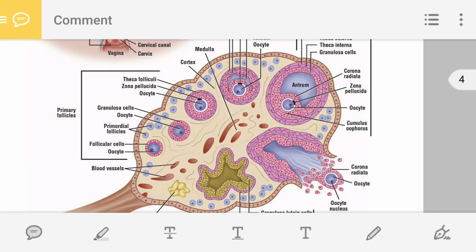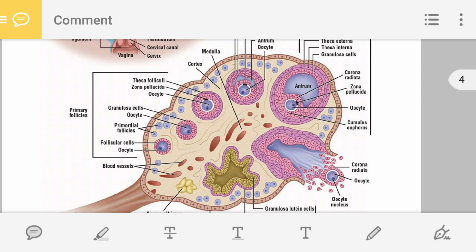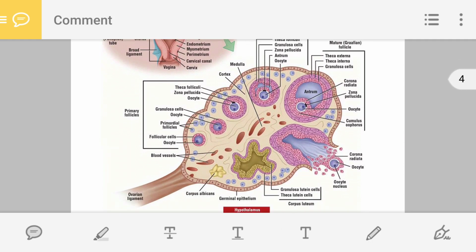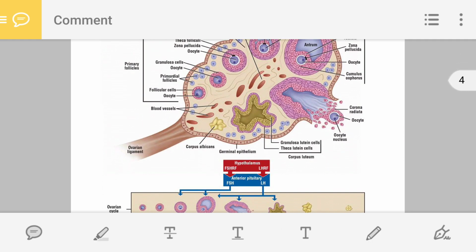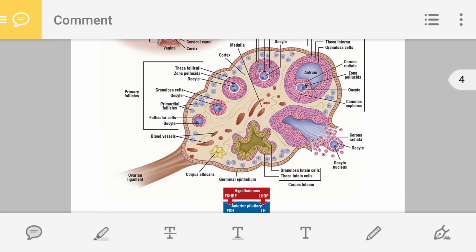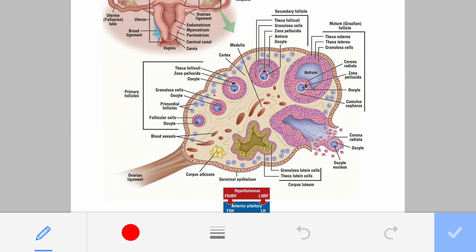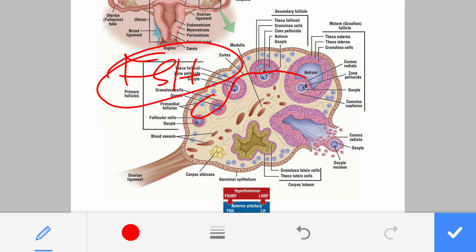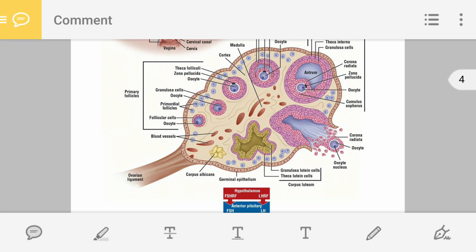So these are the events which are taking place in the ovaries. Basically, during this first phase, the menstruation or menses phase, these follicles are developing under the effect of FSH. That point we are keeping in mind.